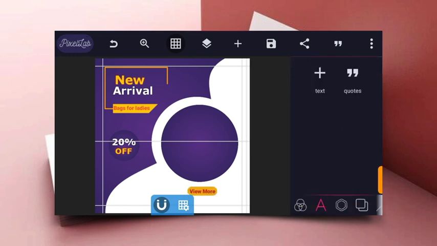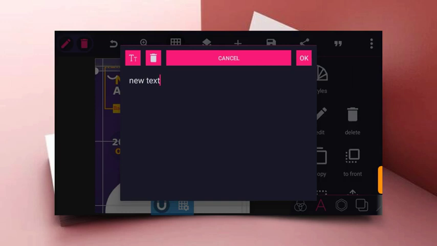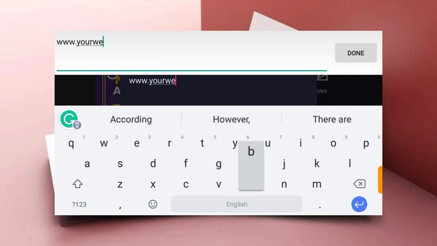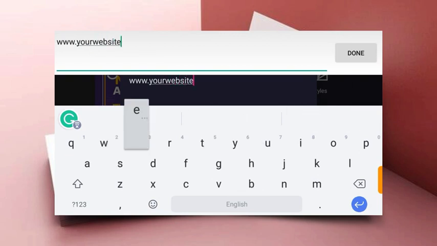All right, so the next thing to do now is to type in your website or your page or a WhatsApp button or a Facebook button. Wherever your goods are listed, you just need to drop them here.